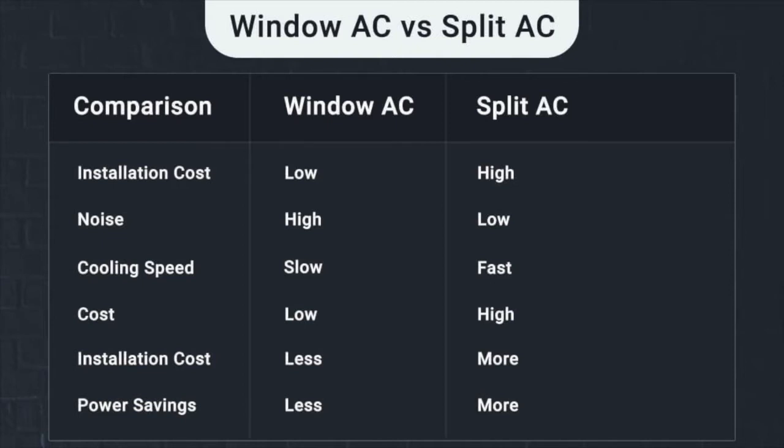Now next up is the cost. The window AC is low in cost and split AC is high in cost. This is because window ACs are of traditional nature, whereas split ACs are of new design and have new features, have two different units and much more.